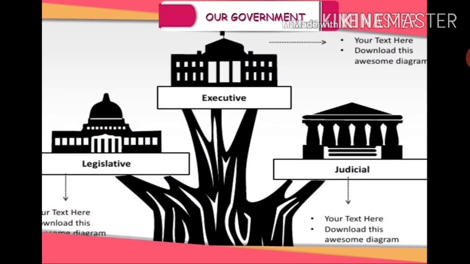The government has three main organs. They are A. Legislature, B. Executive, C. Judiciary.